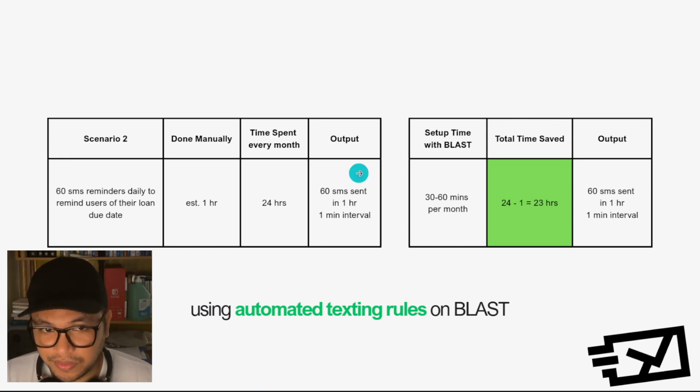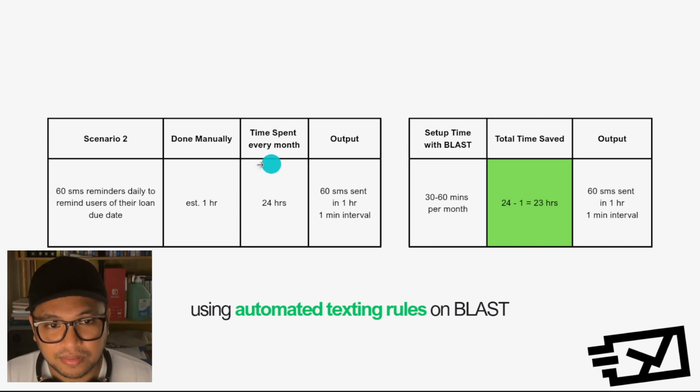For scenario two, let's say you'll be sending 60 SMS reminders daily. So that would be every day, Monday to Saturday, to remind users of their loan due date. If done manually, estimated an employee would take an hour of their time each day to send those 60 messages in 1 hour. If we multiply that by 24 working days, that's 6 days, Monday to Saturday, times 4 weeks, 24 hours. In a month, you'll be spending 24 hours.